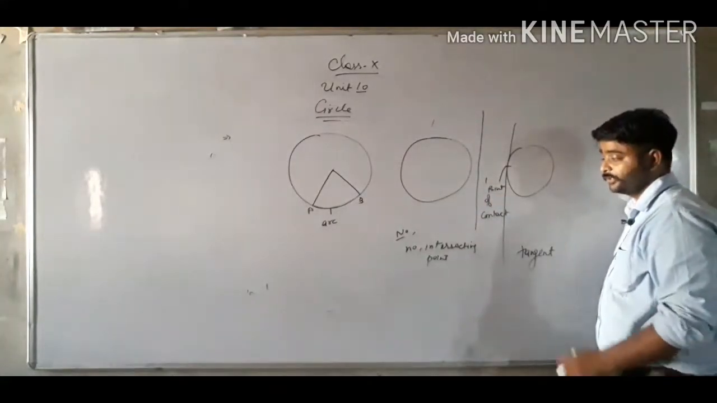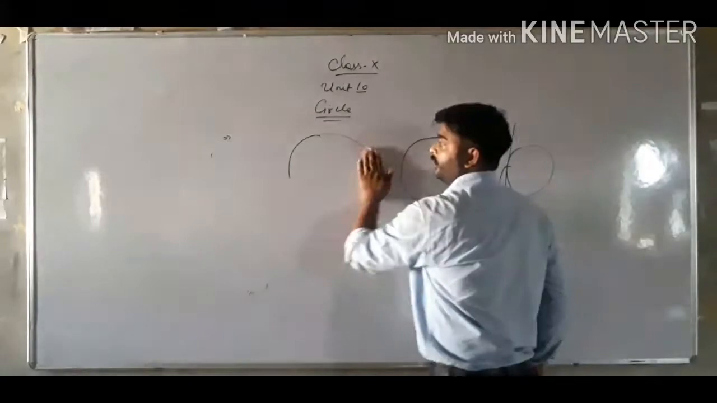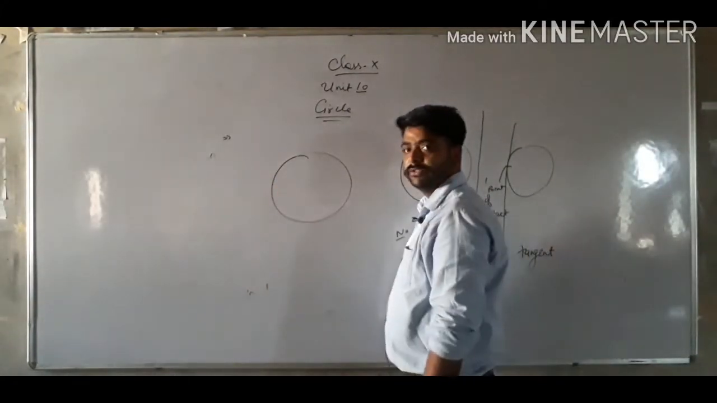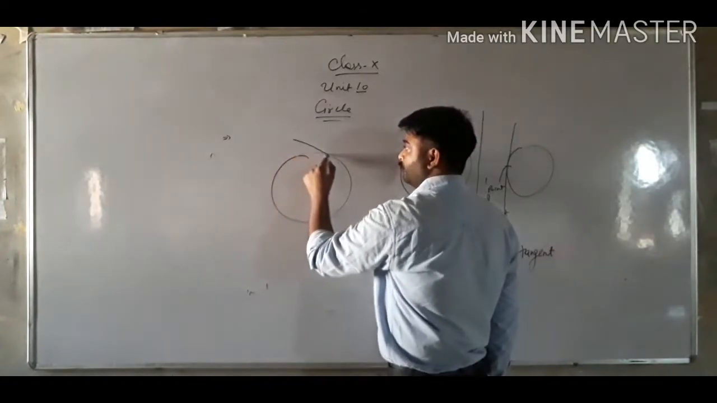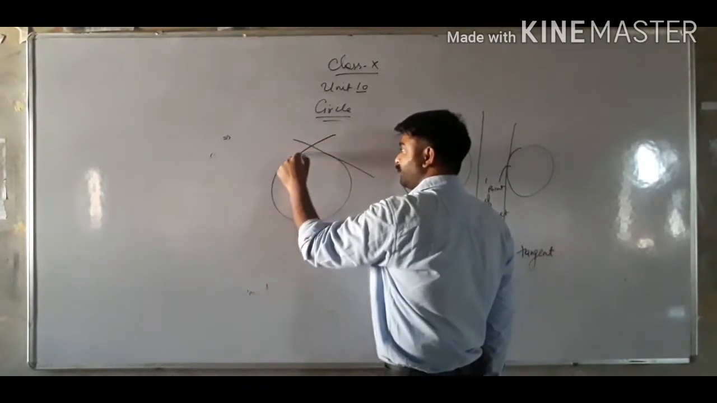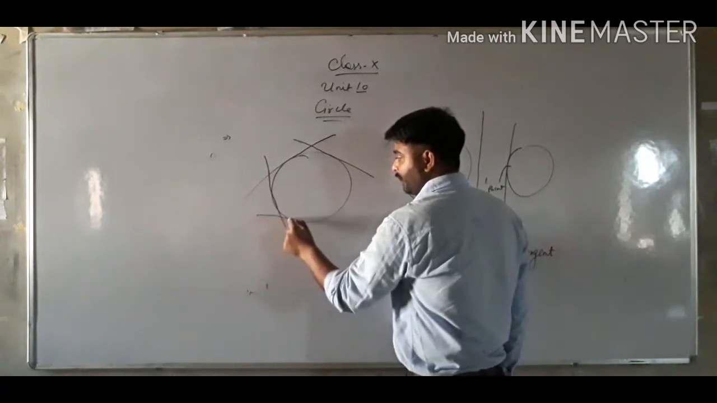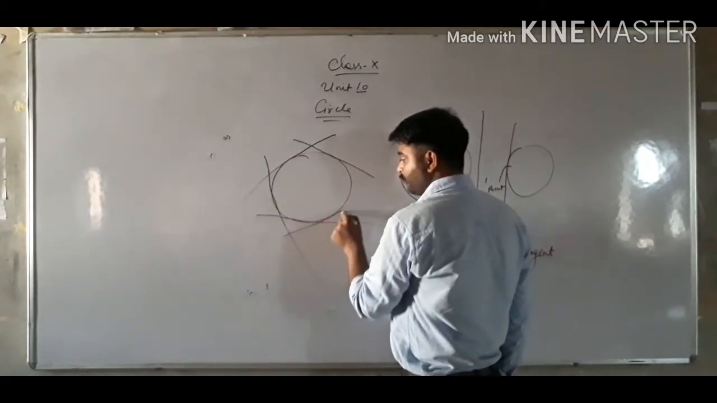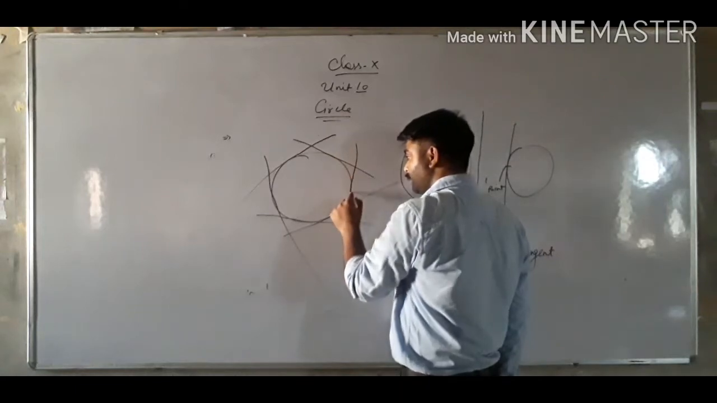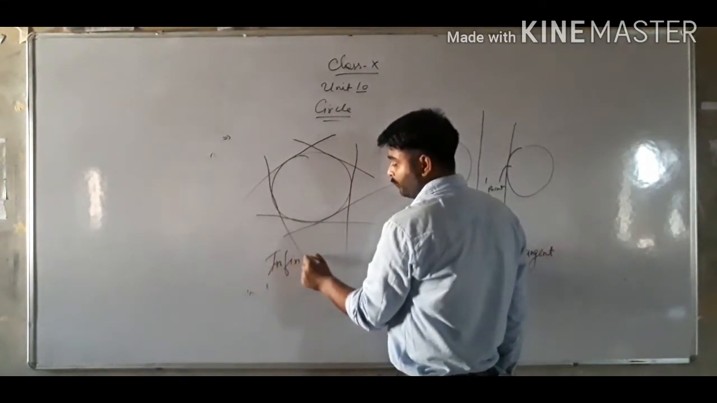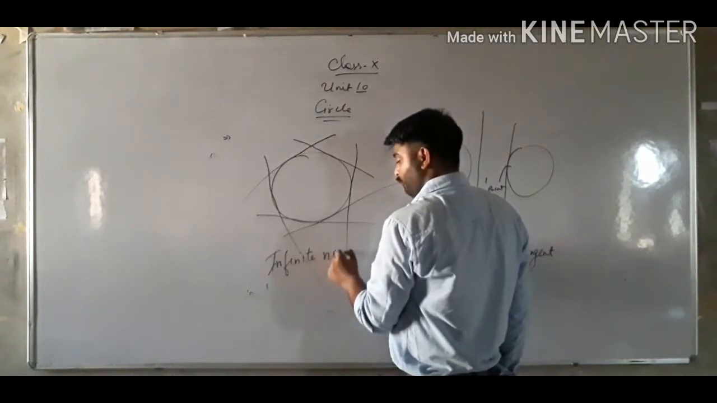Now class, one more thing. If I say this is your circle, how many tangents can be drawn on a circle? We will say that an infinite number of tangents can be drawn on a circle. How many? Infinite, meaning there is not a countable number of lines.